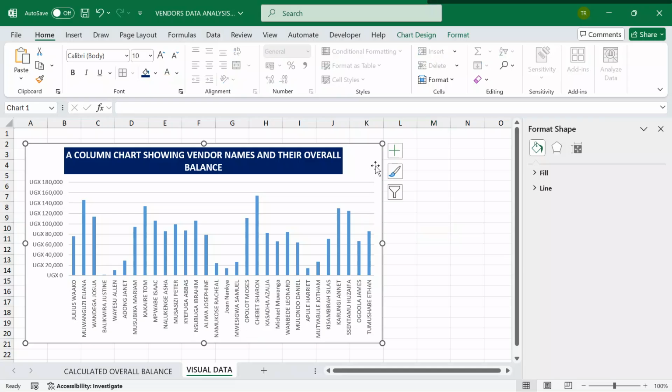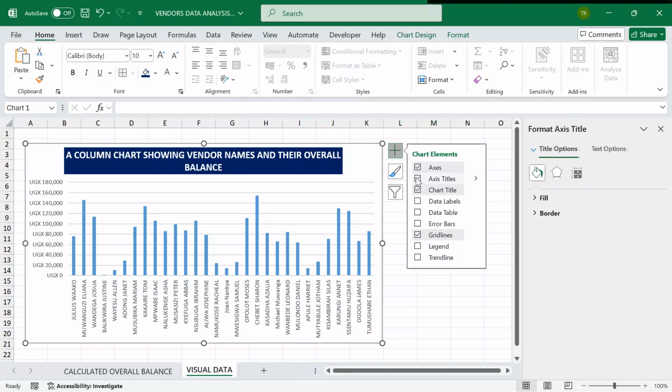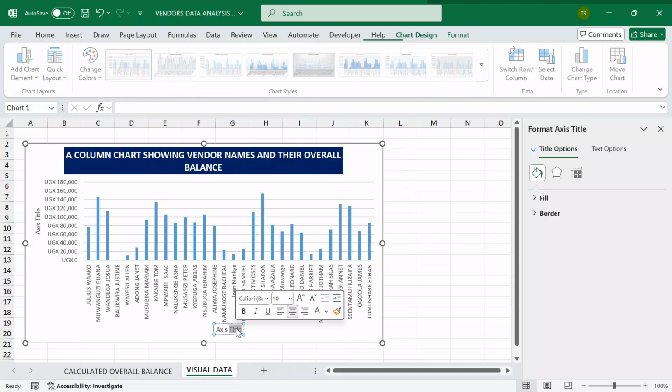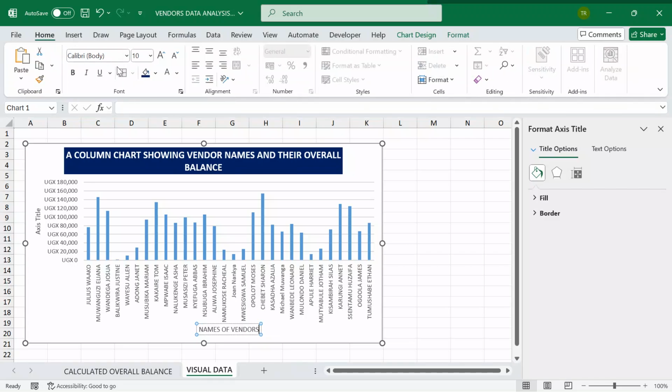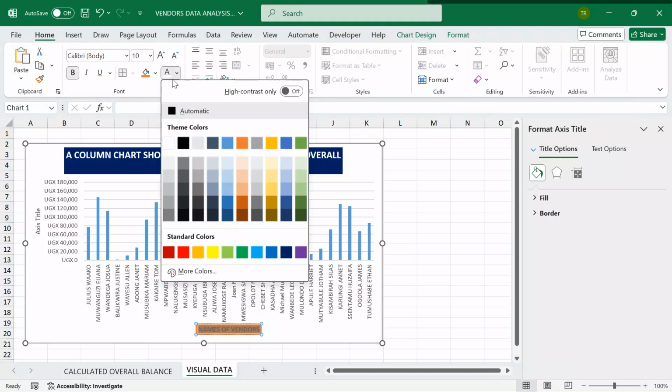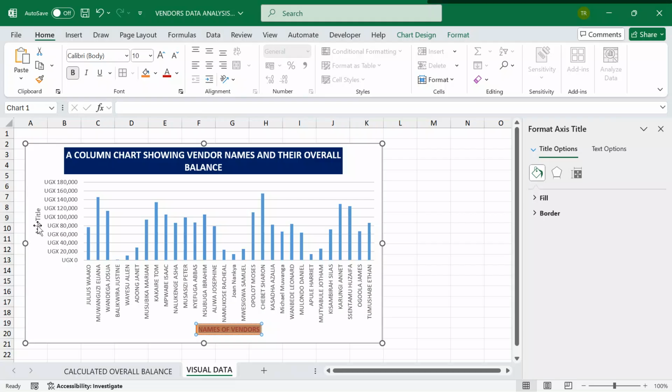Now, away from that, still on my chart, I'll come over here. I put the axis labels down here on the horizontal axis. We have names of vendors, and then I can also go on to respect it with some color, and then I can also bold. I'm trying to make sure that I submit excellent work to the person that will be marking our work. Don't forget to please pause and also follow with me.